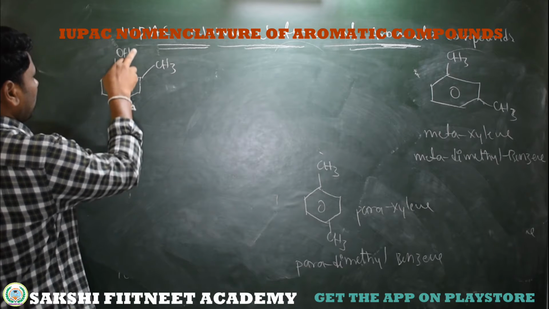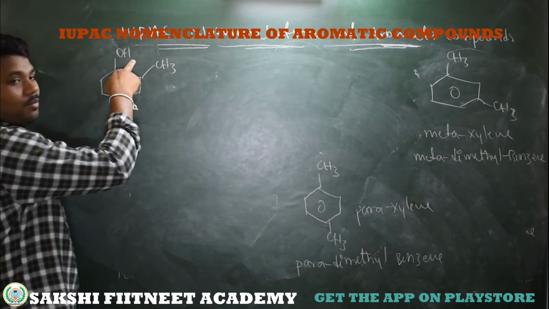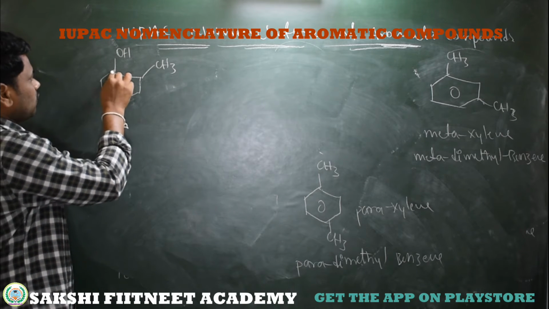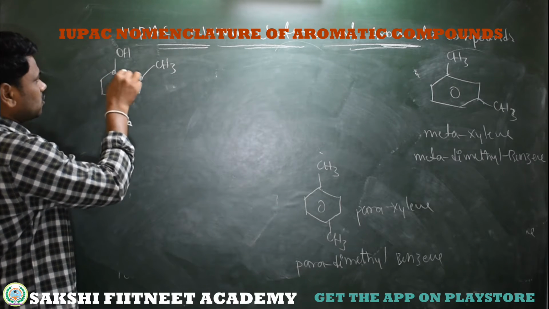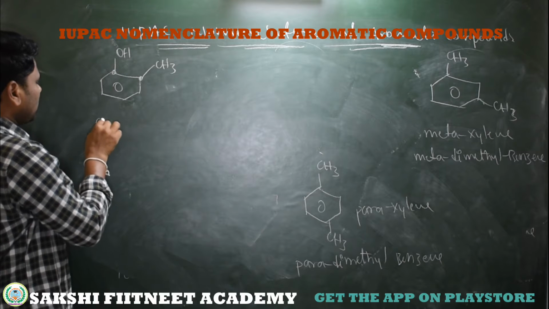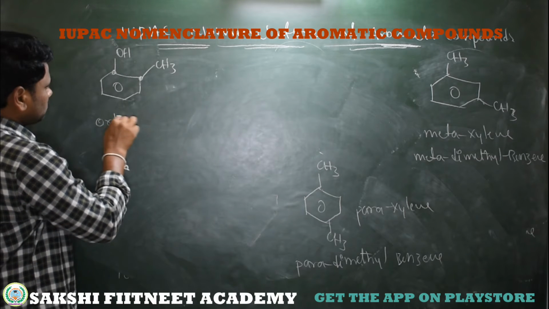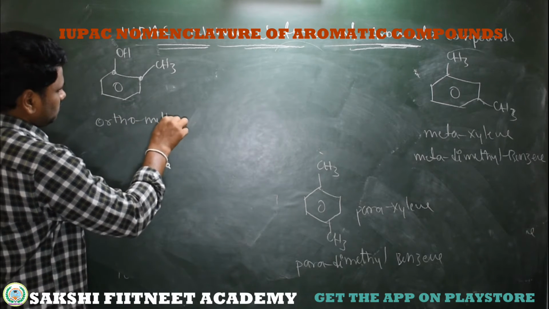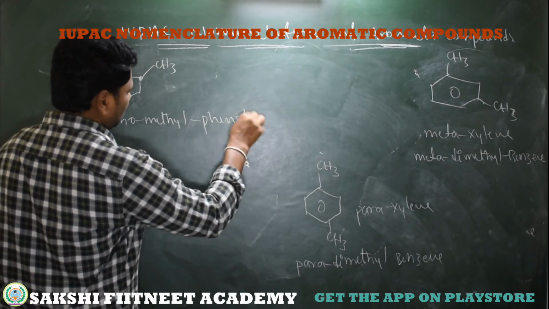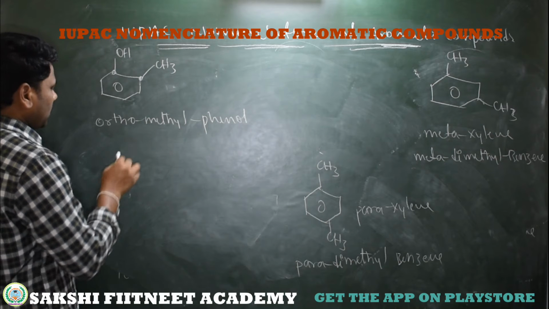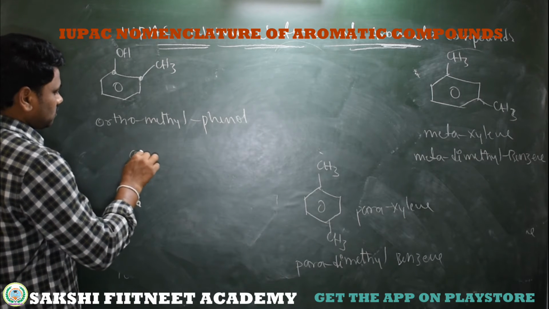The carbon which is bonded to the major functional group becomes the reference carbon. So from this carbon, what about the position of this methyl group? It's ortho. So simply we can say it's ortho methyl phenol, or the common name is cresol.